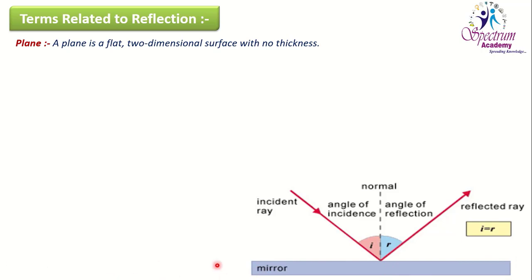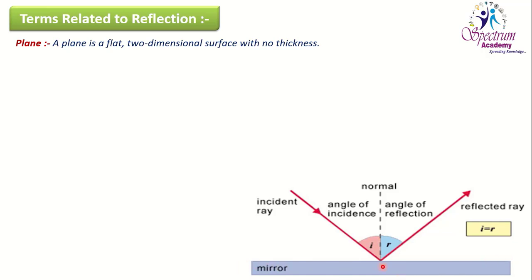It may be the plane of a mirror or the plane of another shiny or irregular surface. The surface area on which light rays are falling, that flat surface, is called the plane of the mirror.